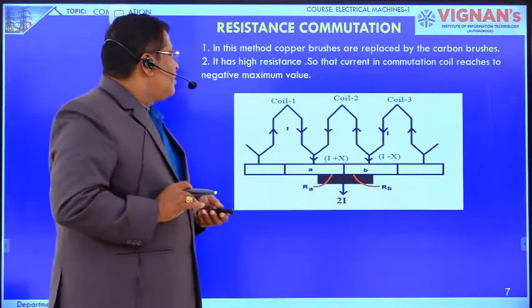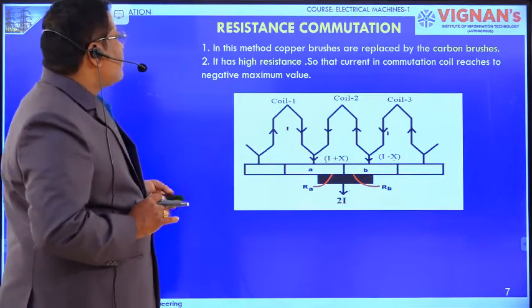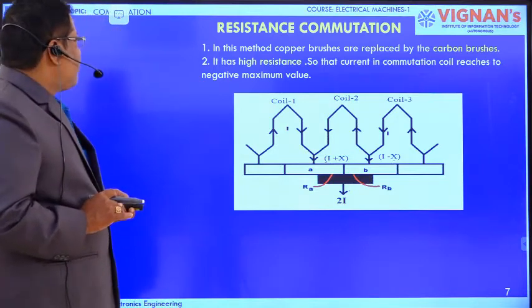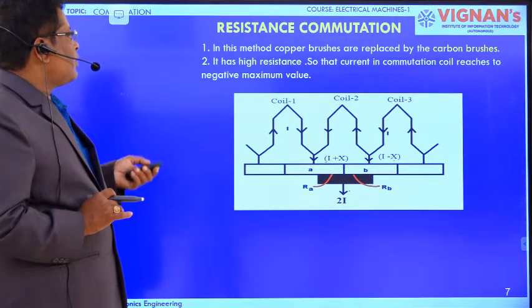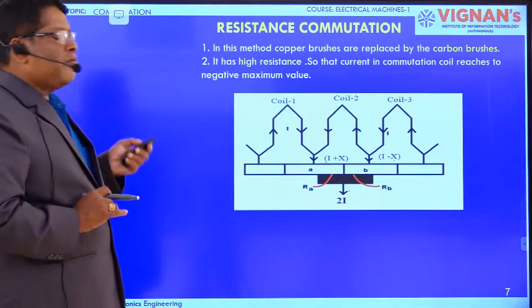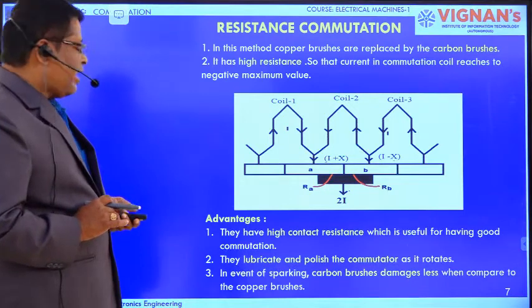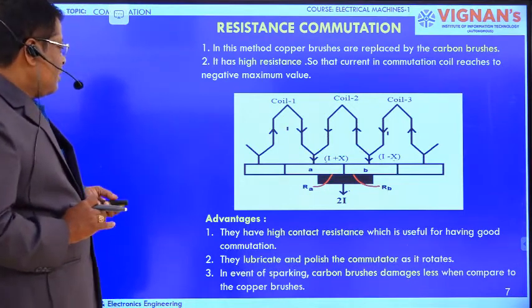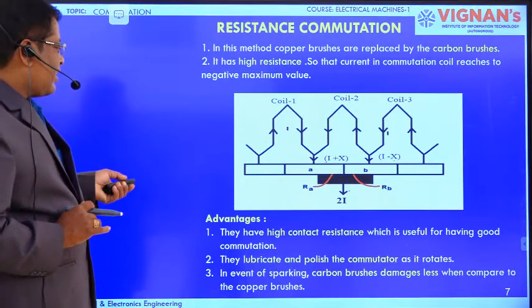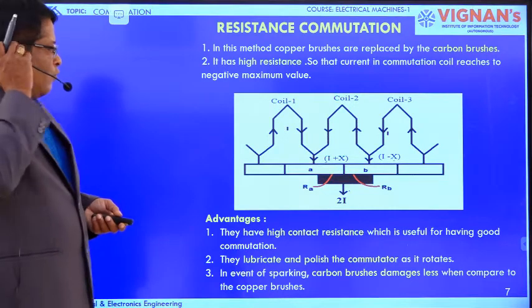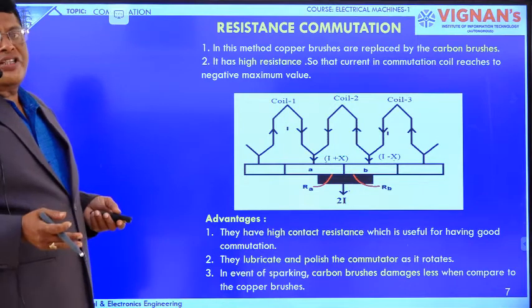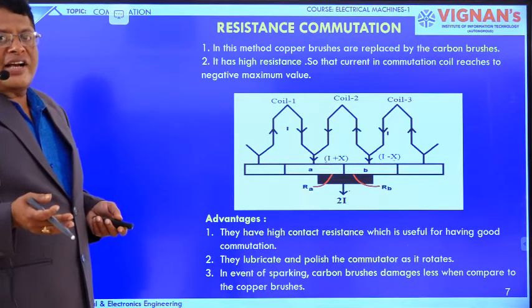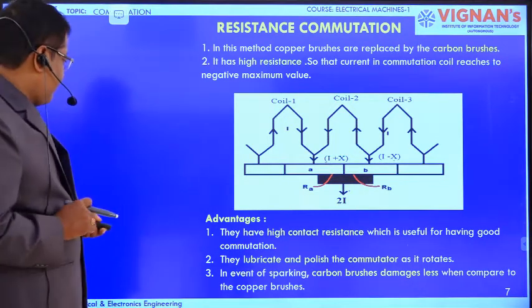In this method, copper brushes are replaced by carbon brushes. It has a high resistance so that the current in the commutation coil reaches the negative maximum value. Advantages: they have a high contact resistance, which is useful for good commutation. Good commutation means no spark occurs between the brush and the commutator.